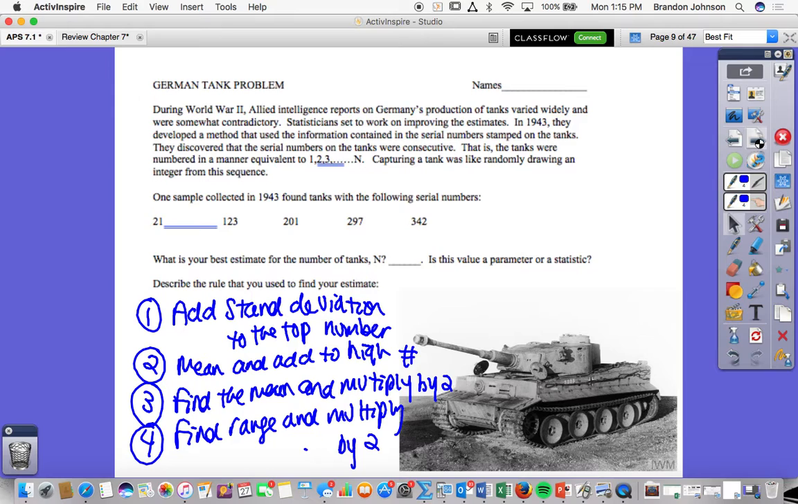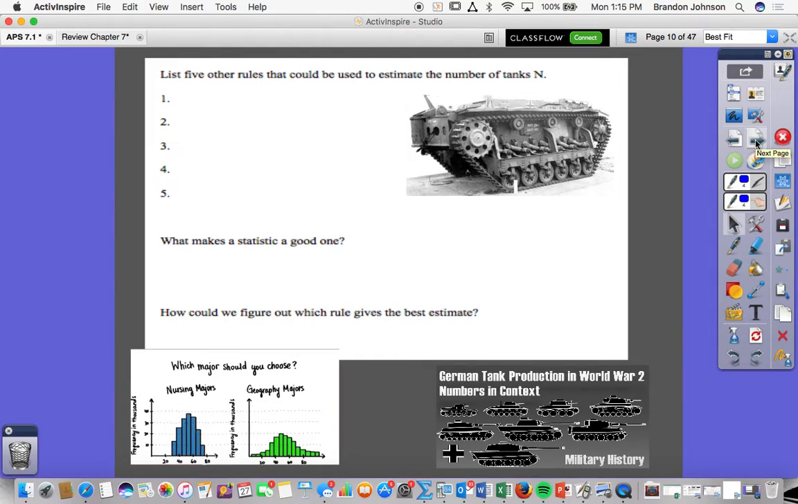You ready? Next part. So the 5 other rules that could be used to estimate the number of tanks include the following. These are the ones that could be used. You could write these down. These are again some of the ones that you said were decent. I like how we're thinking there. They were decent, guys. Good job.